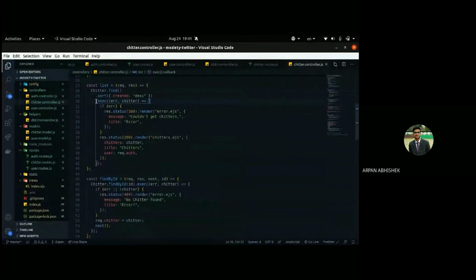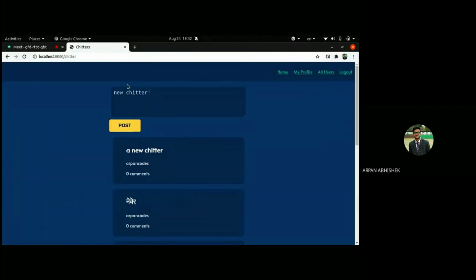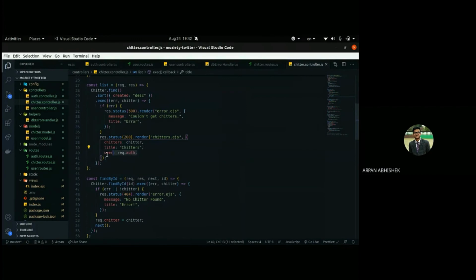And again, I'll execute this function after sorting, and it's the same. If it gets any error, it will render the error.ejs file with the message couldn't get chitters. And if it was a success, it will render the chitters.ejs with the list of chitters it gets as a second argument after finding, and it will have a title called chitter, and obviously the user will have the user dot req dot auth.